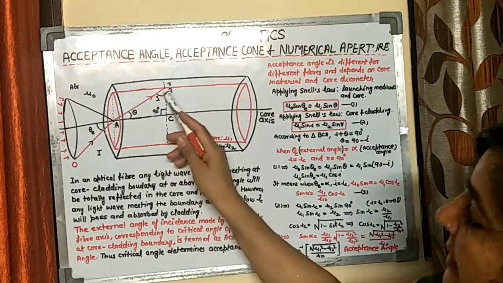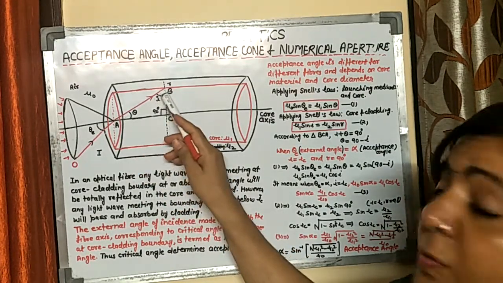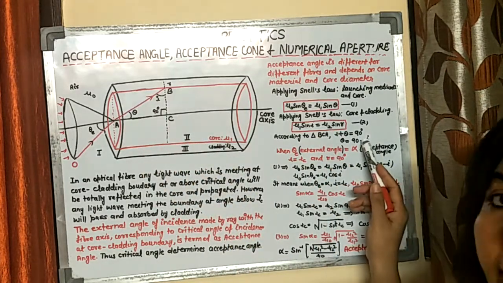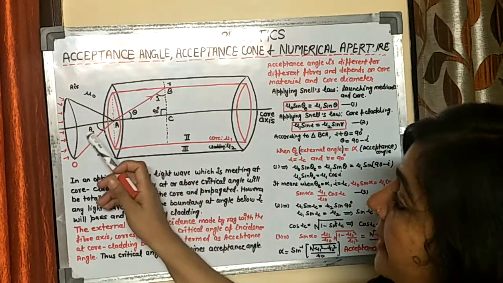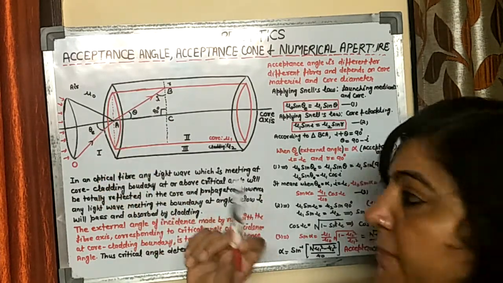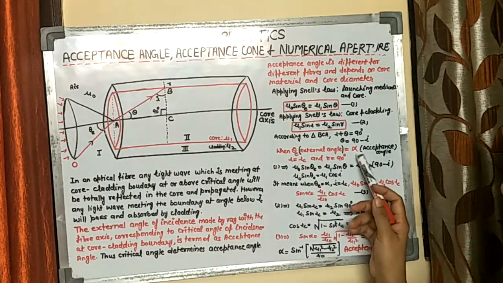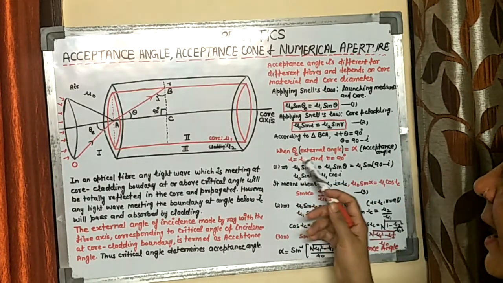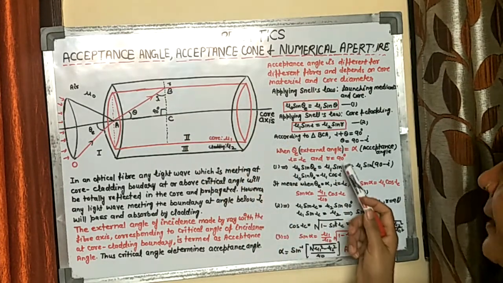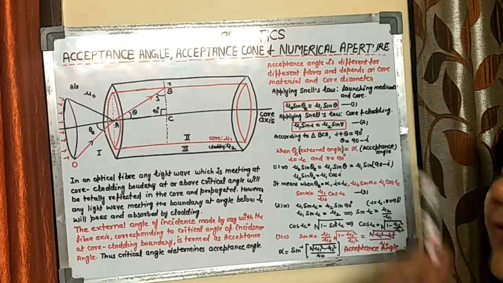And if you see this triangle ABC, this angle is theta and this one is I. So theta plus I is 90 degrees. If this external angle theta E is equal to the acceptance angle alpha, then I will be IC, and when I is the critical angle, then R will be 90. Now we are going to use this condition in equations number 1 and 2.